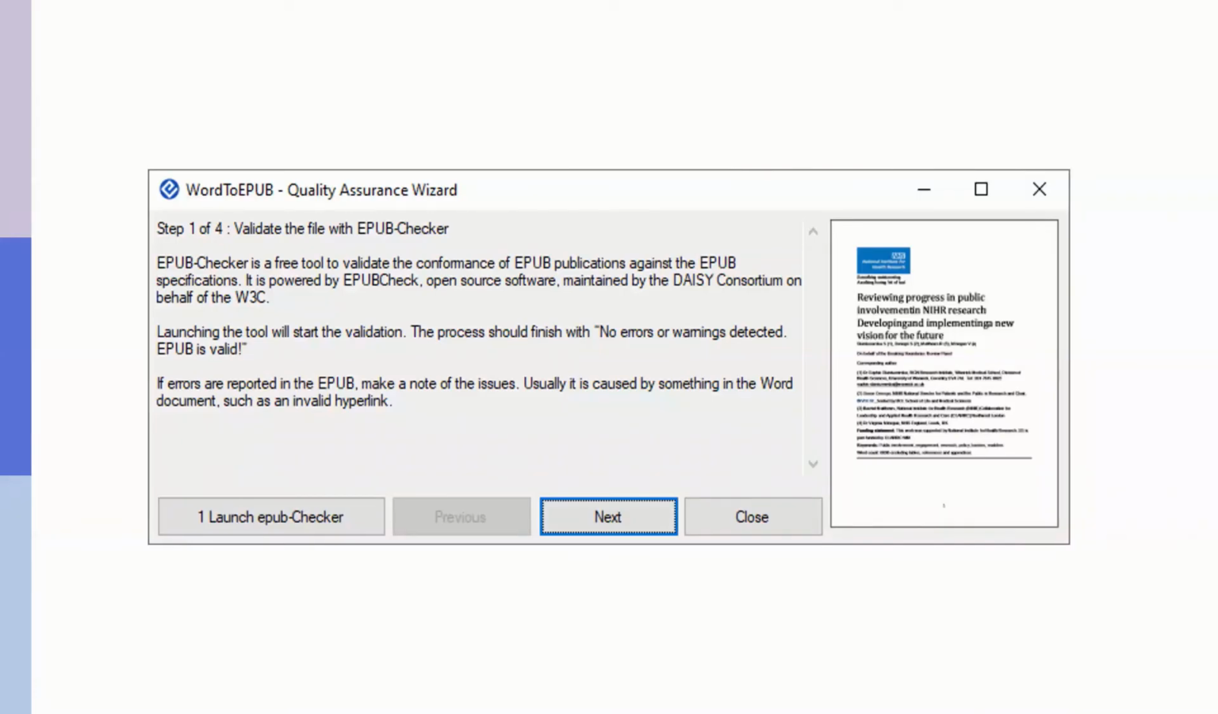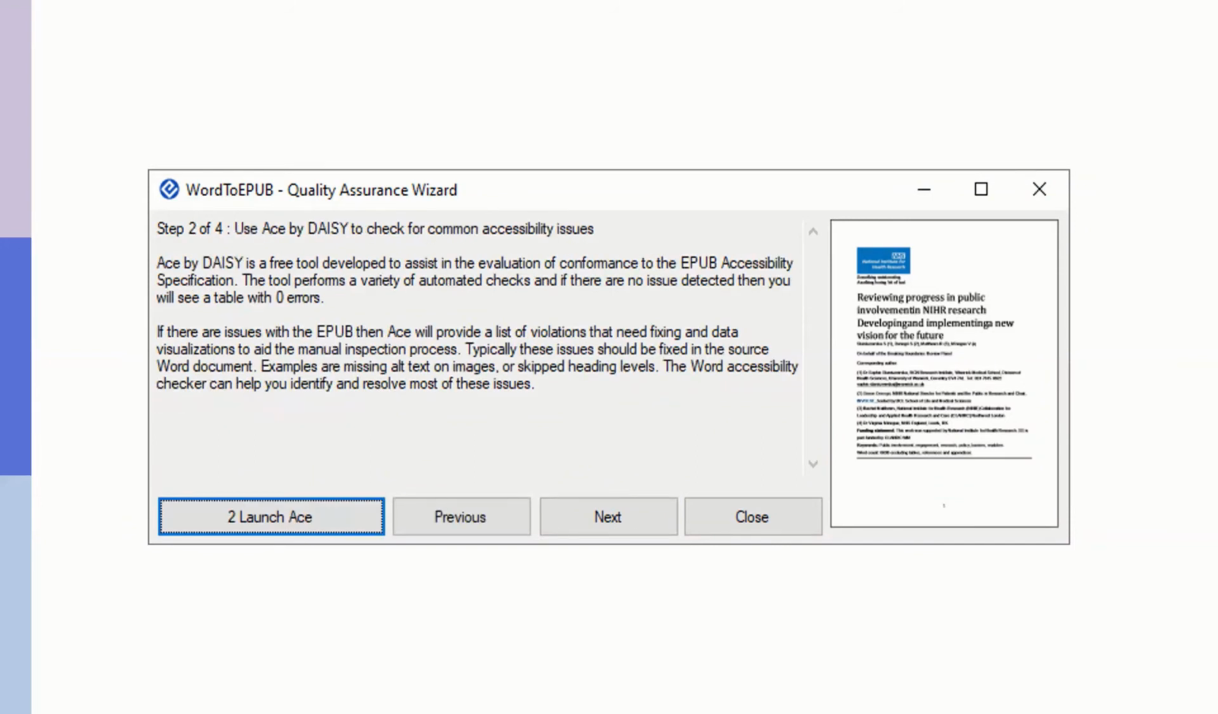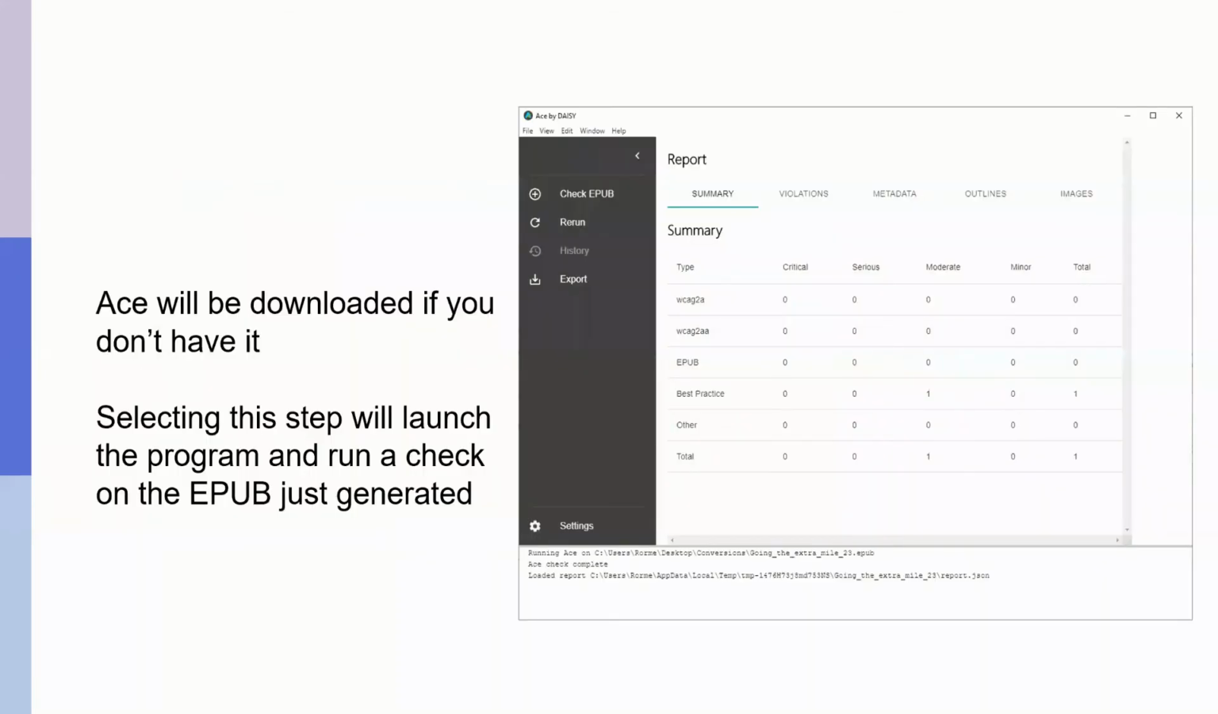The next step, when I click on Next, is to launch ACE. And again, as this is step 2, it gives me an explanation about ACE by Daisy being a free tool. It tells me what to do if there are some issues. And again, just like EPUB Checker, if I don't have it on my computer, it will help me download it and install it. Clicking on Launch ACE will launch the ACE tool, and it will give me a summary of what ACE has found, and I can go and have a look specifically at the violations. I can also check that the metadata has gone in there, and I can view outlines and so on.